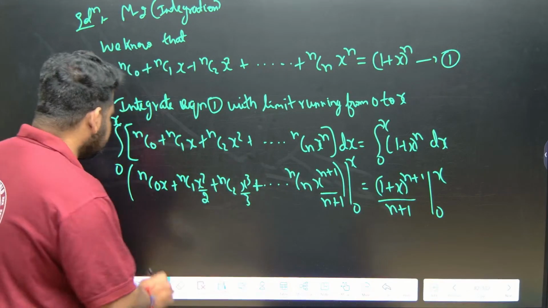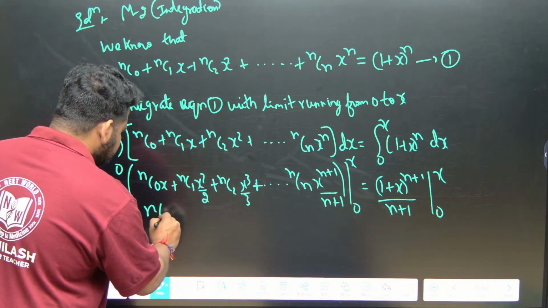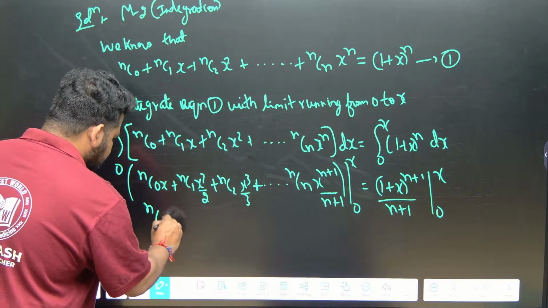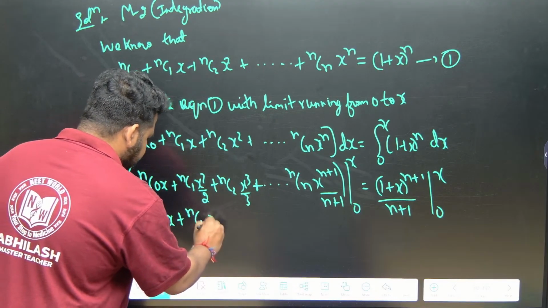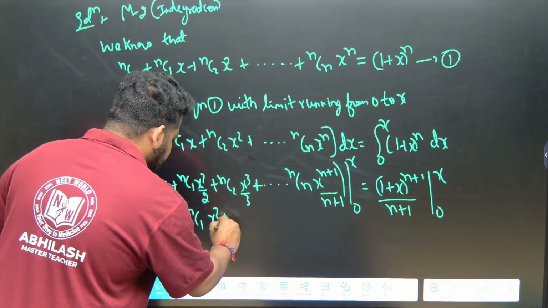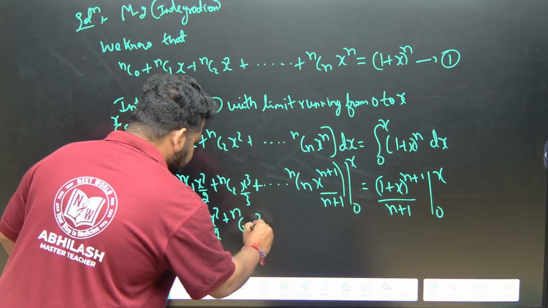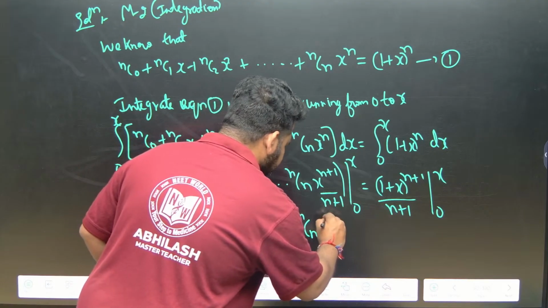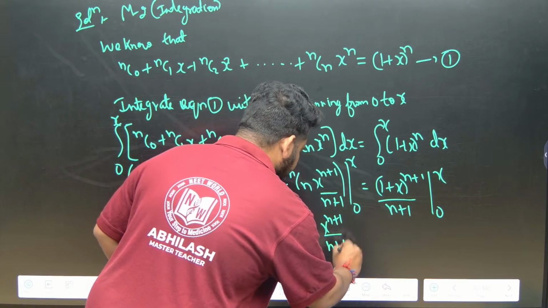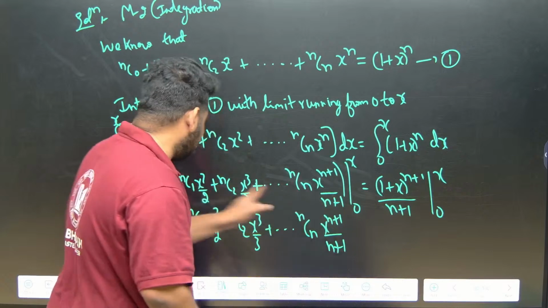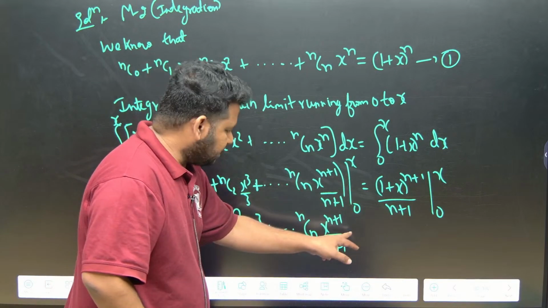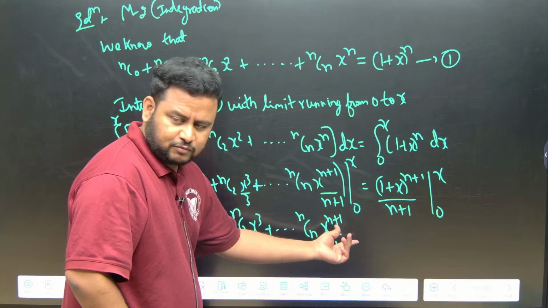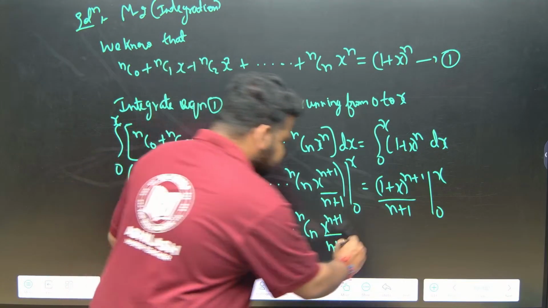So what will I get? I will get NC0 into x, plus NC1 x square by 2, plus NC2 x cube by 3, up to NCn x power n plus 1 by n plus 1, minus the lower limit. If I put 0 here, everything will become 0, so it will be minus 0. No need to write that, I will leave it as it is, or you can write one more step.